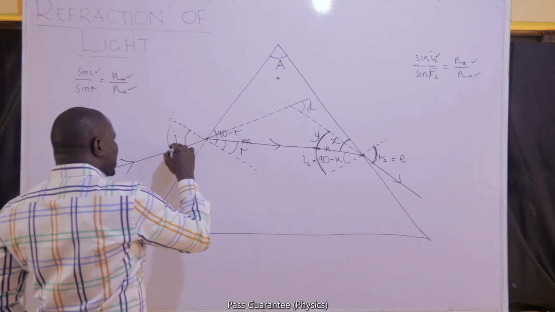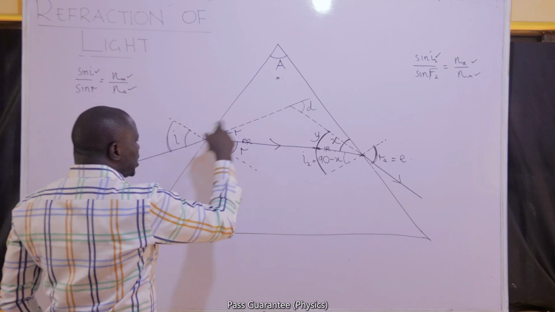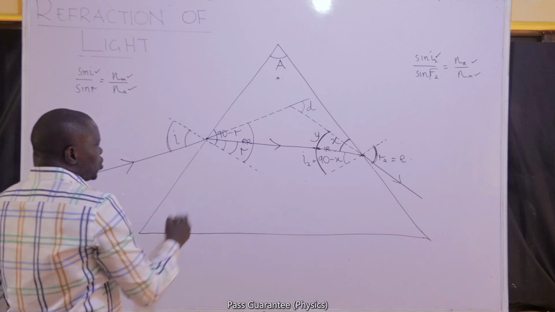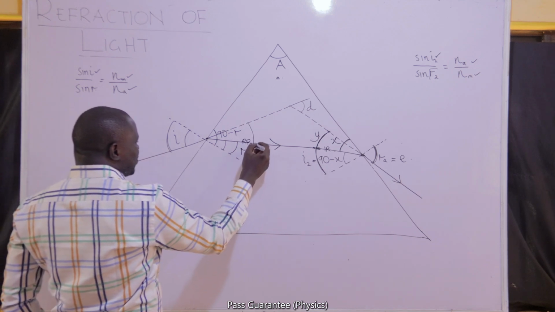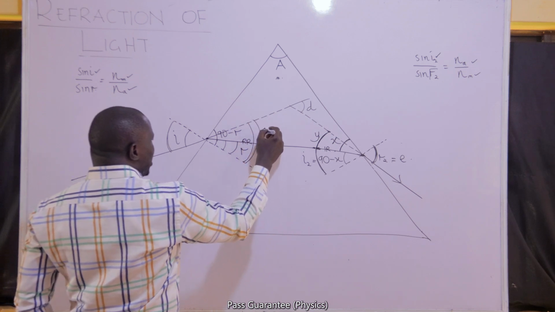These two rays of light, the angle they form here, these two lines, the angle they form is I. On the other side, they will form this I also. This is it. So a part of that I is what I have been given as R. I can easily find the other part. Let me call it A.